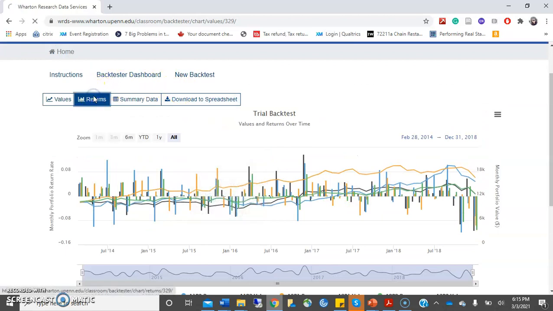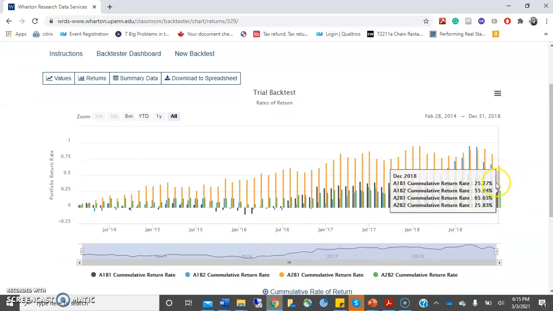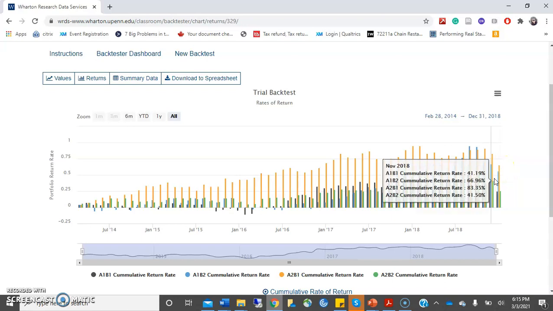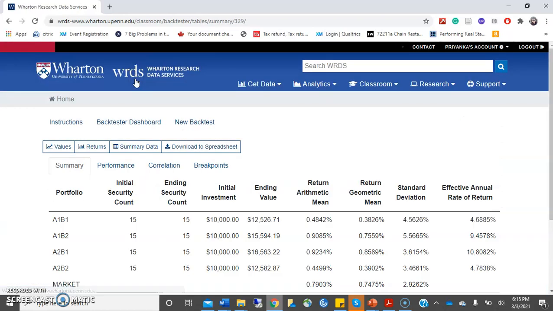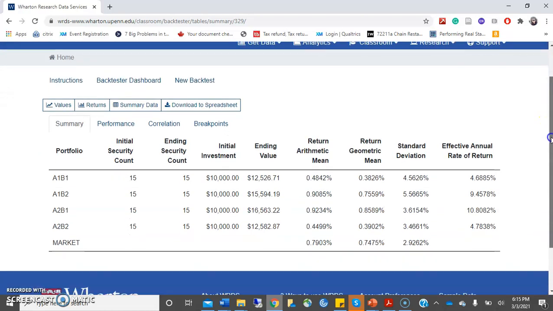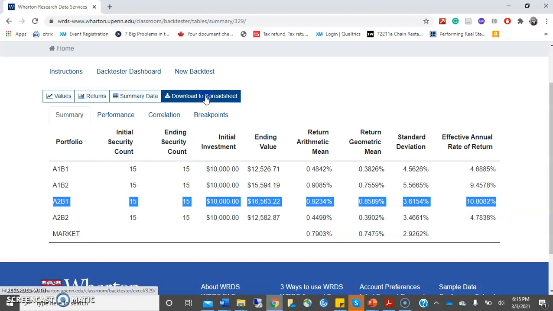Now you can also see the cumulative returns. Those were the values as well as the returns. These are the cumulative returns on average during the last 4 or 5 years. When you run the strategy, what would be the cumulative returns on that strategy? You can get this information as well. And the summary data is a really important piece of information. This summary data summarizes, based on all the portfolios and the market, what the initial investment was, what the ending value will be, and what the returns are, and based on that, what the effective annual rate of return is. As you can see, if you are concerned about the effective rate of return, this third portfolio fetches the maximum return.